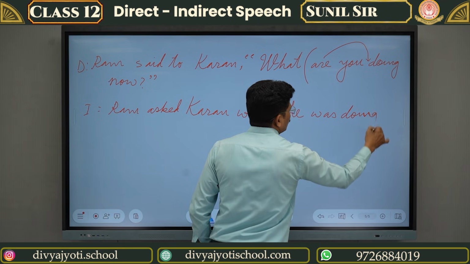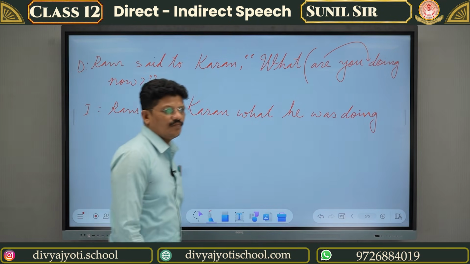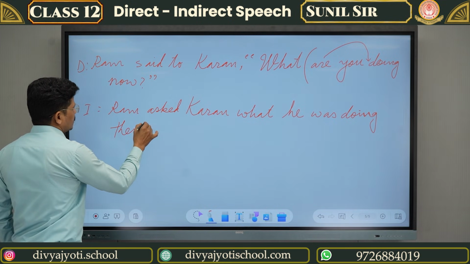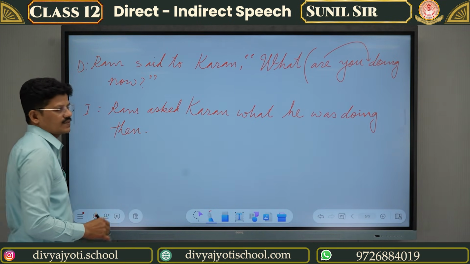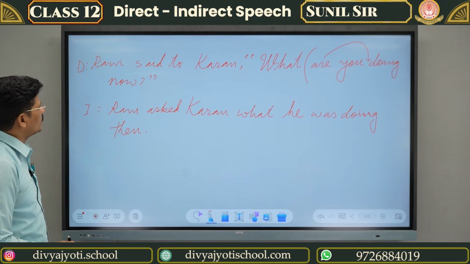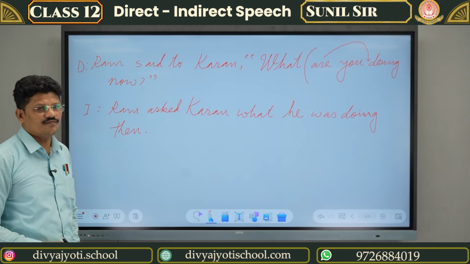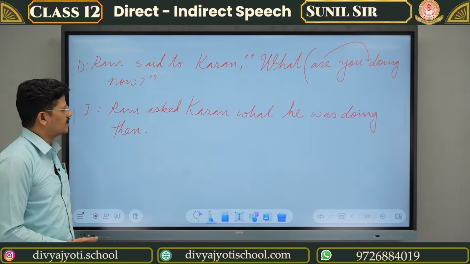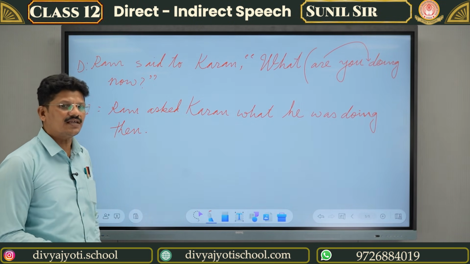No, "now". "Now" becomes "then". These are the things we have learned before. So if we say the same thing in indirect speech: Ram asked Karan what he was doing then.